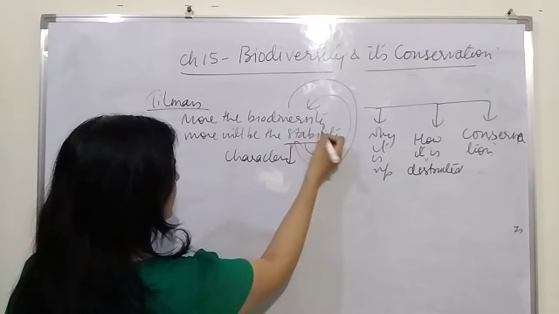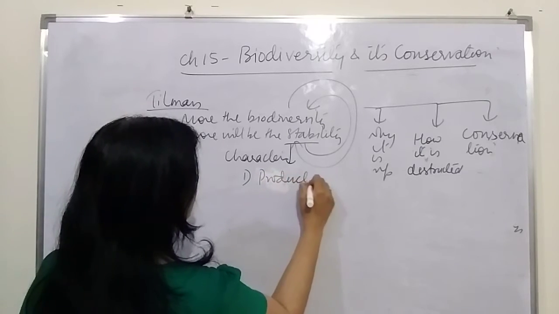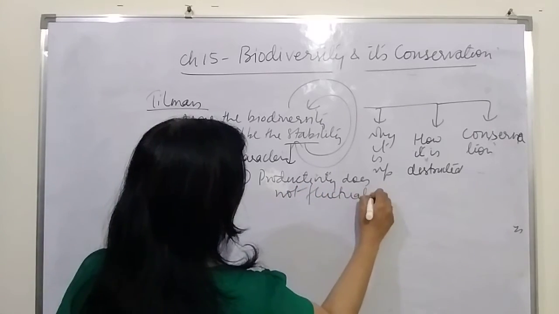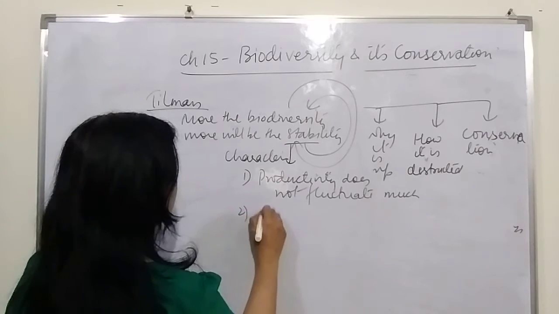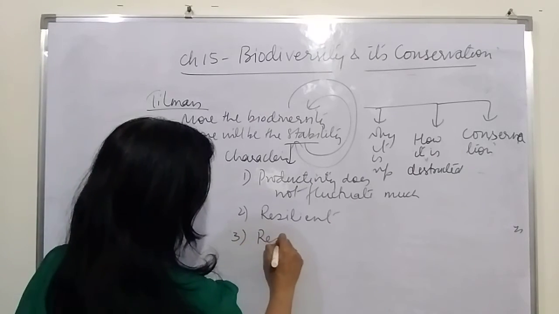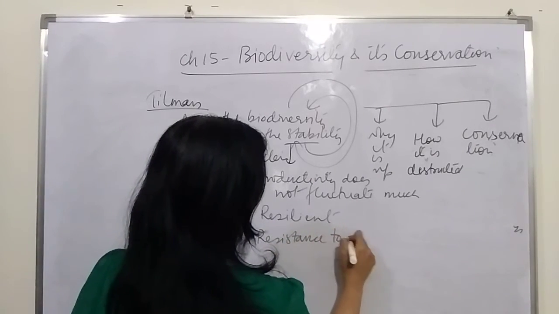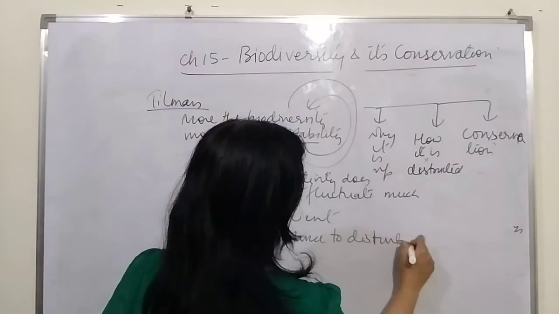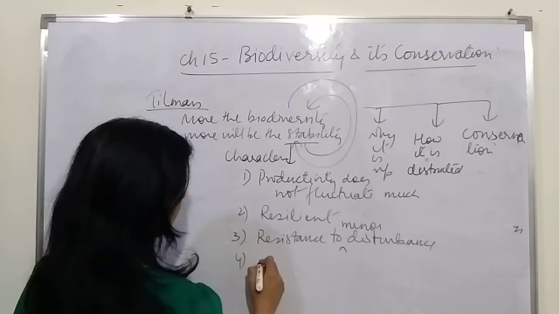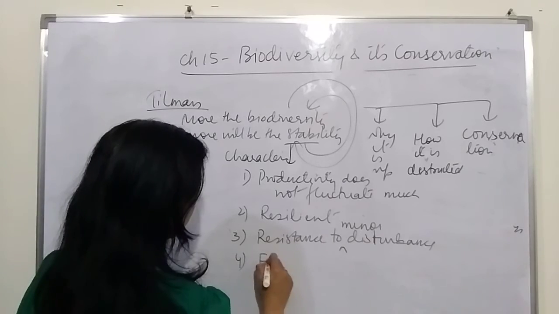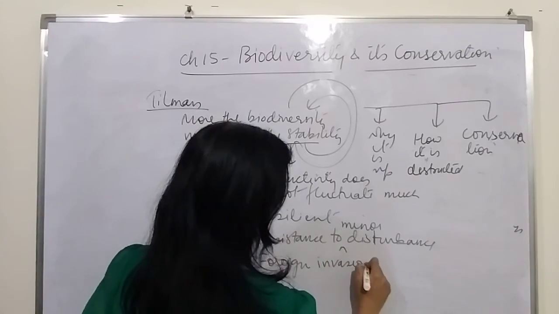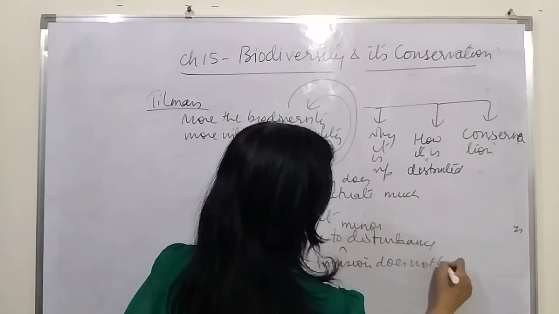What are the characteristics of a stable community? One is that the productivity does not fluctuate much. Number 2, they are resilient, which means they recover very soon. Then third is that they are resistant to disturbances, minor disturbances. They are resistant to minor disturbances. Then fourth is that foreign invasion does not harm them. उनको ज्यादा फर्क नहीं पड़ता है.